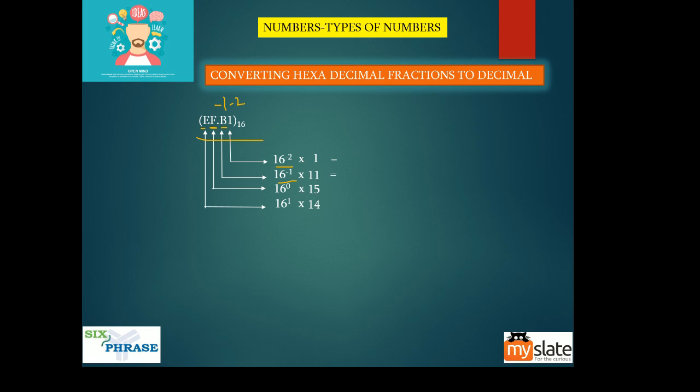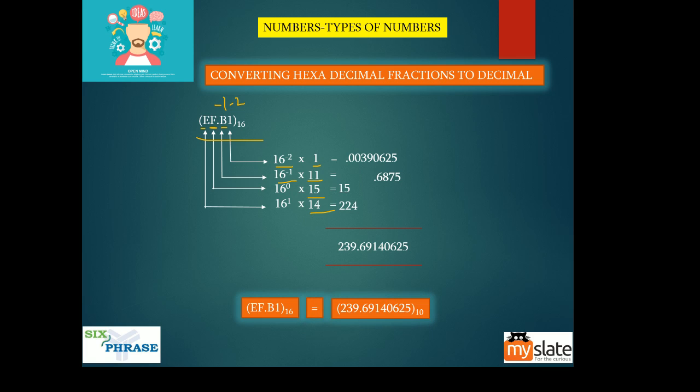So you can see, instead of B I put 11. You know B in hexadecimal has the decimal equivalent 11. Again for F I put 15, for E I put 14. So these are all decimal equivalents of hexadecimal. For 1 it is 1 only, hexadecimal 1 is the same as decimal 1. Now guys, it is time to multiply. You multiply it, you get these values. Add them all, and finally you arrive at this value. So that's it guys, and I'll see you in another video.